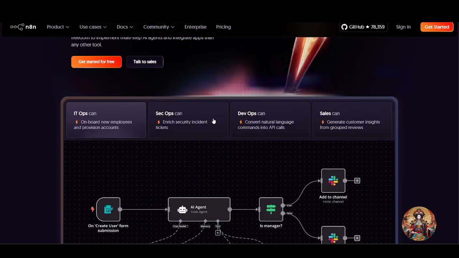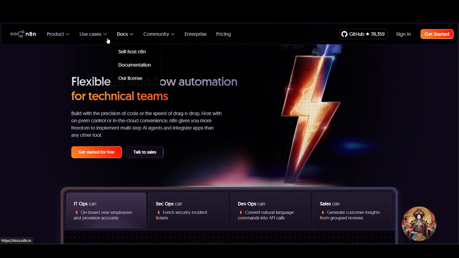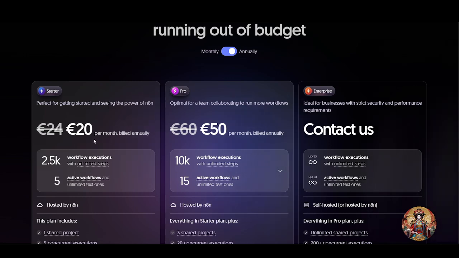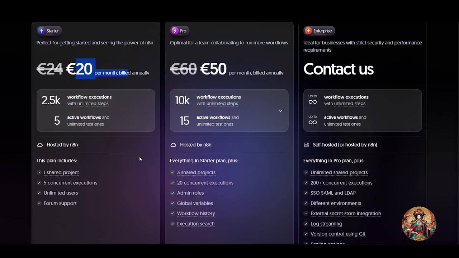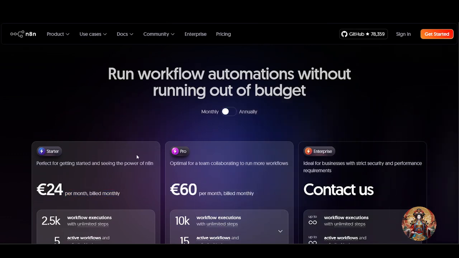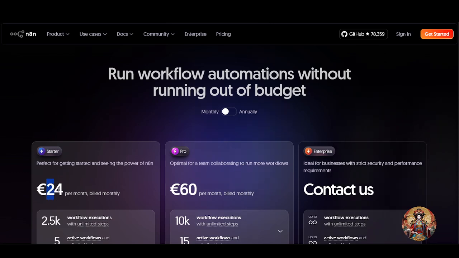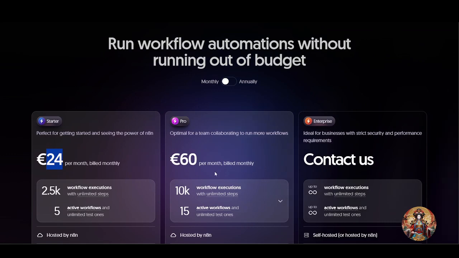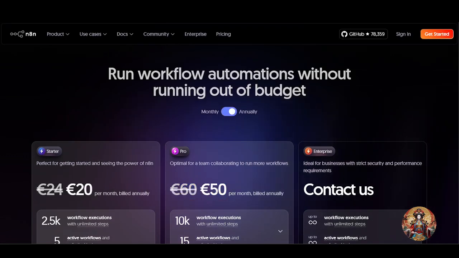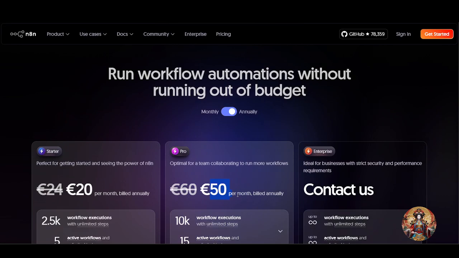If you go with N8N, the starter plan is 20 euros per month if you pay annually, and 24 euros per month if you pay monthly. The pro version is 60 euros per month, or 50 euros a month if you pay annually.